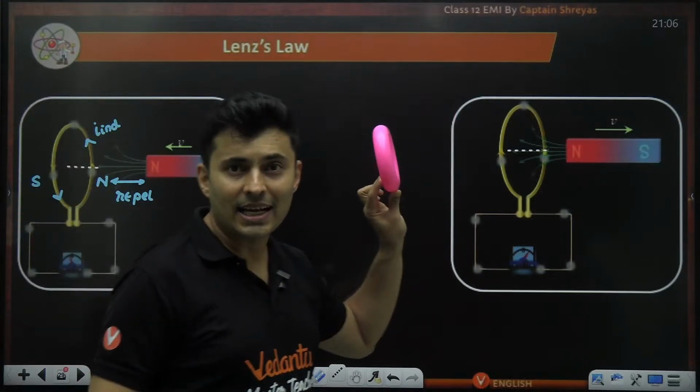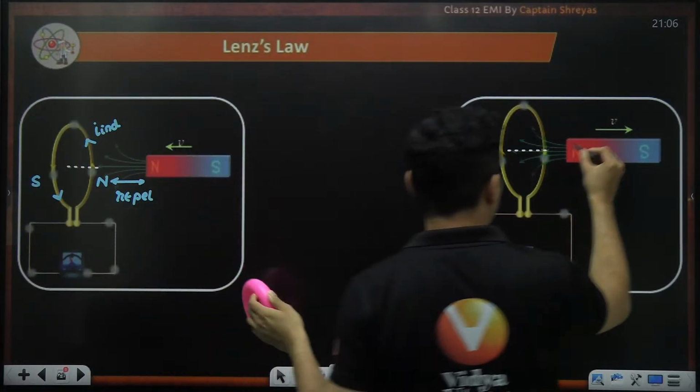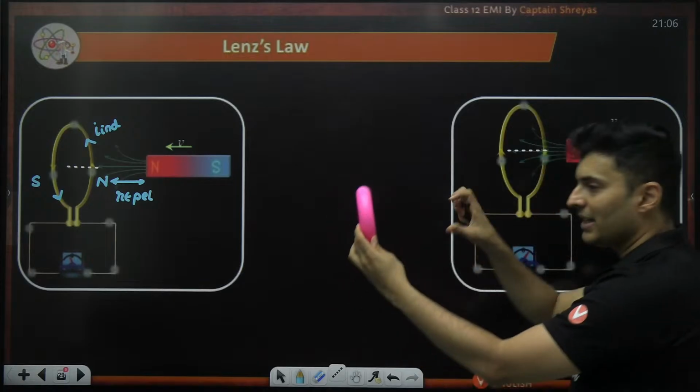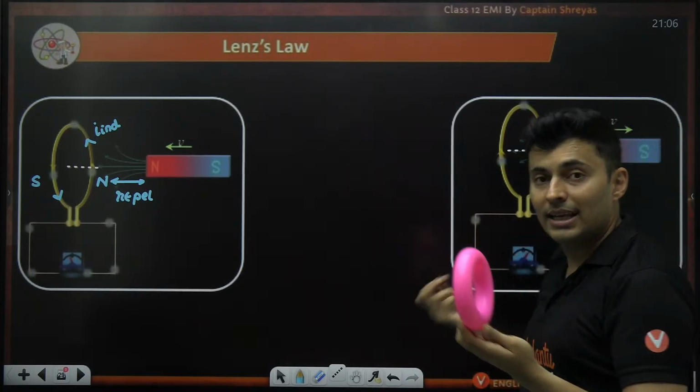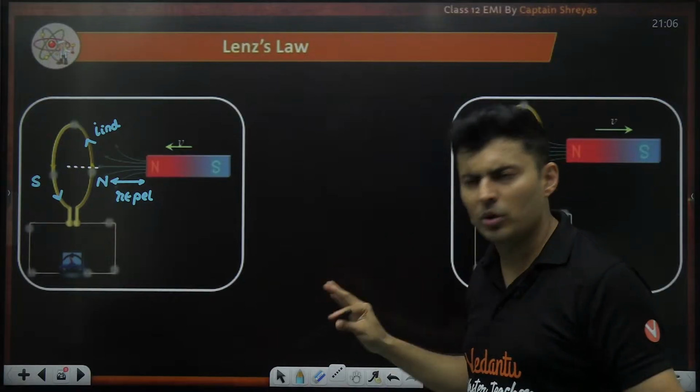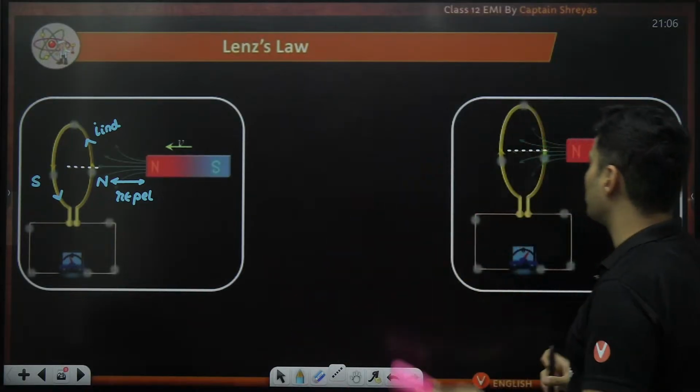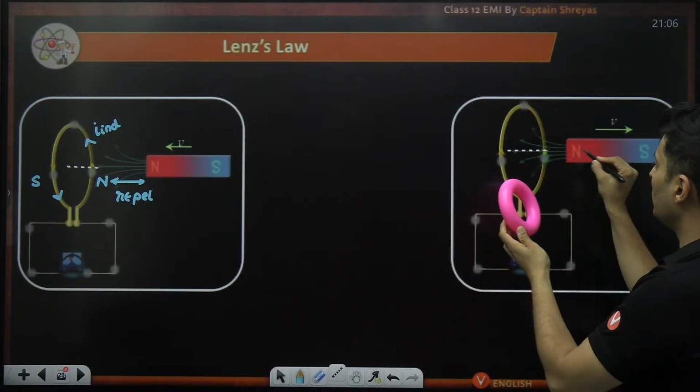Now let's look at the second scenario. In the second scenario, the magnet is going away. So imagine from this particular coil, this magnet is going away. Lenz's law says whatever is happening, you have to strictly oppose. That's it. Don't think too much. So to oppose, what will you do? North pole is going away.